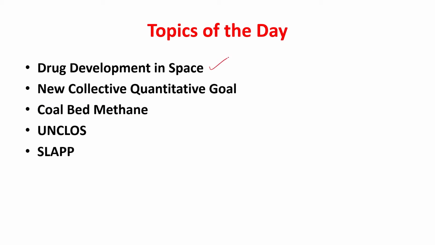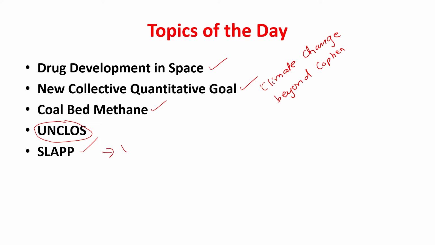First is drug development in space. NASA has come up with it. New collective qualitative goals. This is something related to climate change and the way in which we are moving beyond Copenhagen. Then coal bed methane, again something related to climate change and environment. UNCLOS, that is United Nations Convention of Laws on Seas, and then SLAPP, okay, related to litigations.